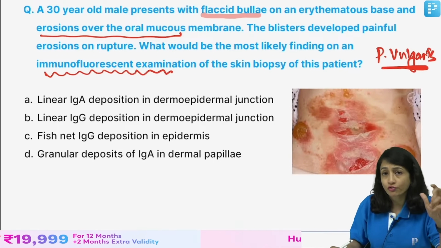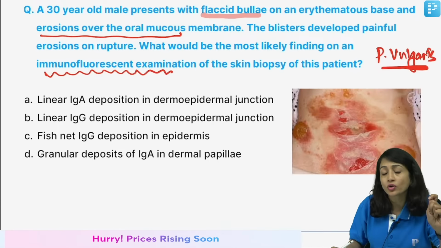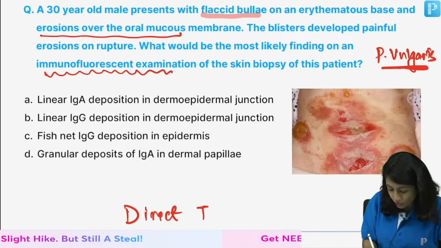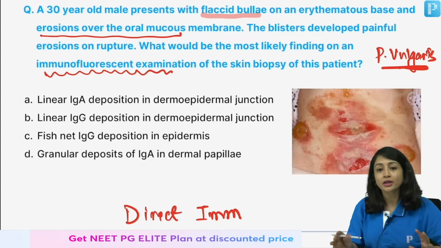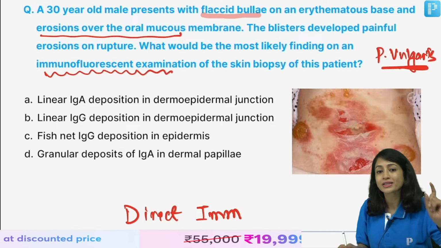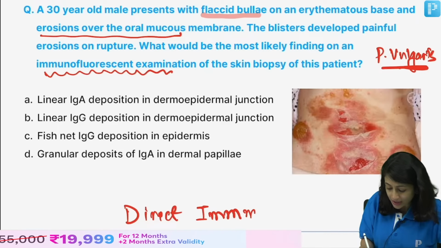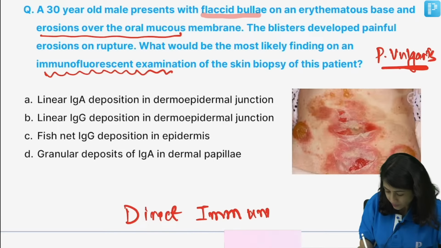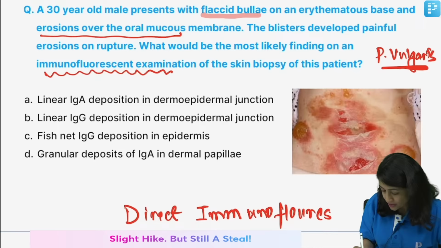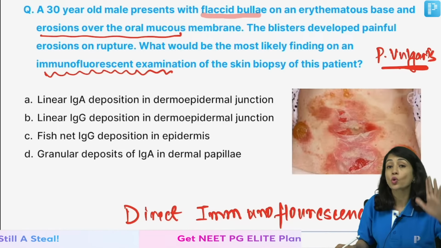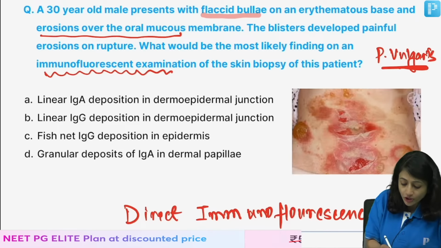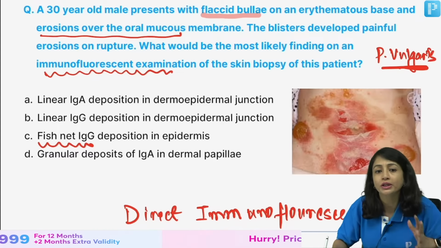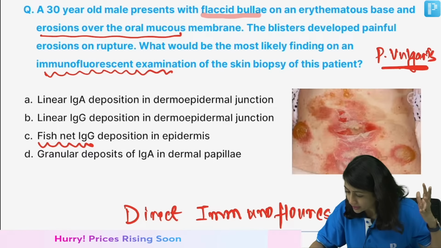And when you have a patient of Pemphigus vulgaris, the most diagnostic test or the gold standard test is direct immunofluorescence. So please students, I am trying to tell you all the important topics. Gold standard test for Pemphigus vulgaris is direct immunofluorescence. And when you do a direct immunofluorescence in a patient of Pemphigus vulgaris or even Pemphigus foliaceus, what you get is a fishnet IgG deposition in the epidermis. I will just show you the image. Now, very good. You all told me that C is the answer.